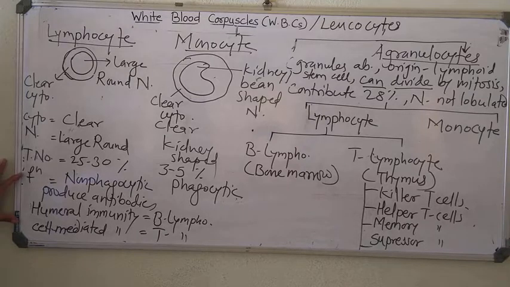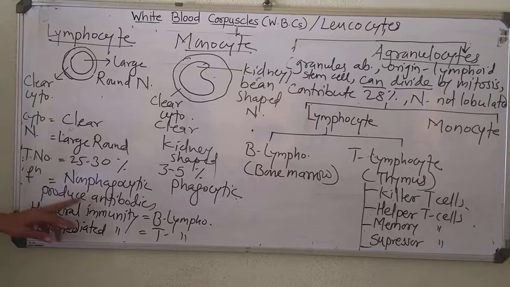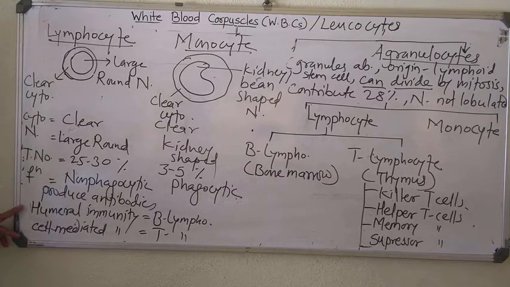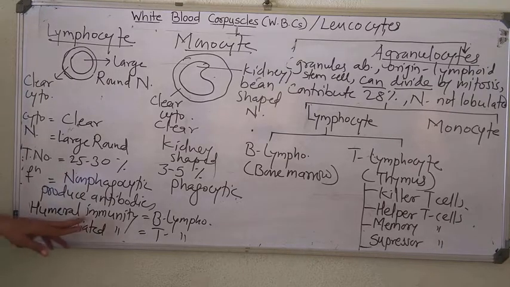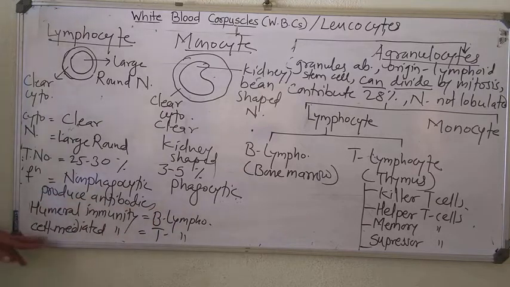So function of lymphocyte is non-phagocytic and they produce antibodies. The two kinds of immunity are present in our body. One is humoral immunity, another is cell-mediated immunity. Humoral immunity is carried out by B lymphocyte and cell-mediated immunity is brought about by T lymphocyte.